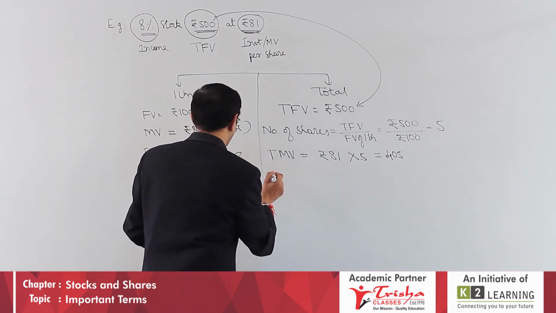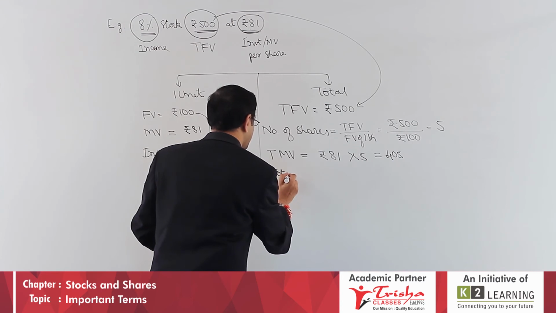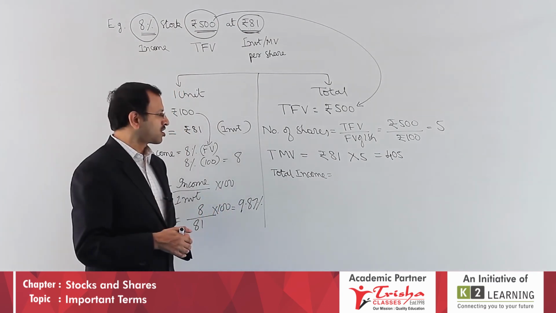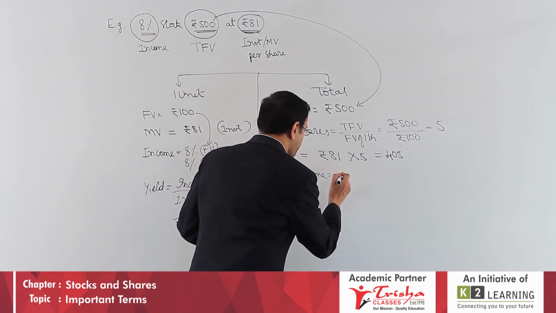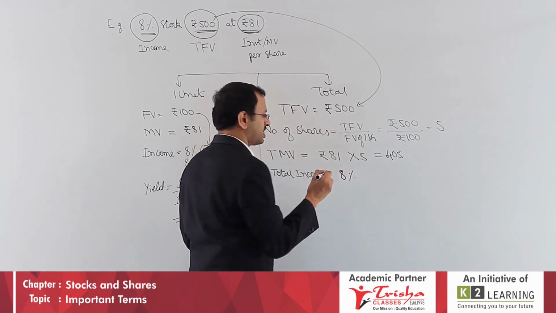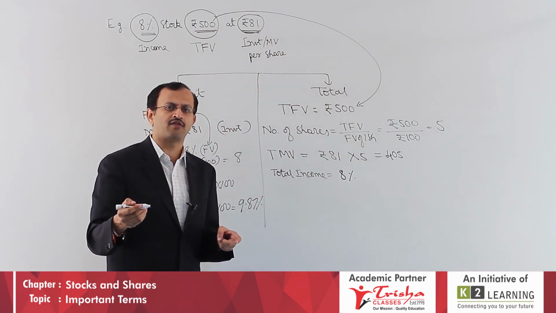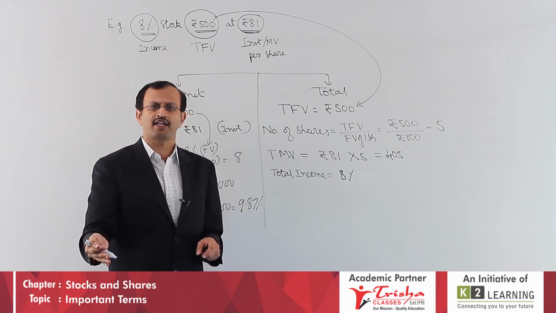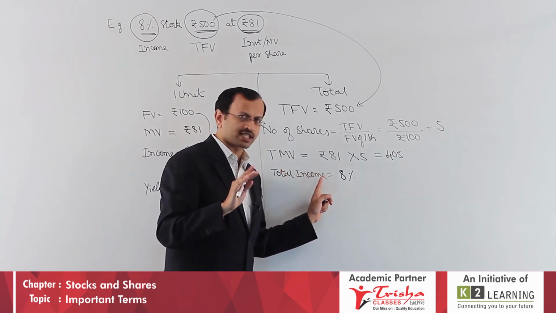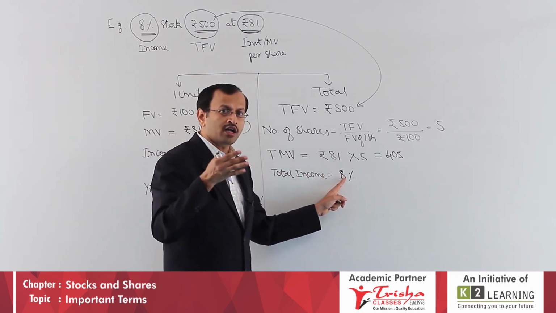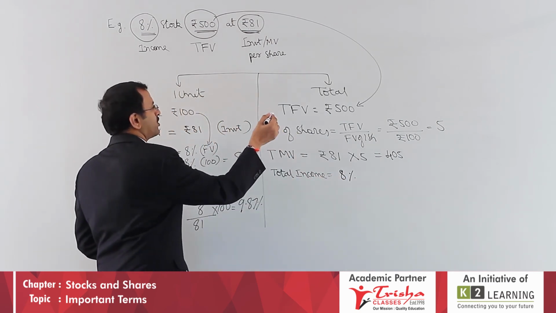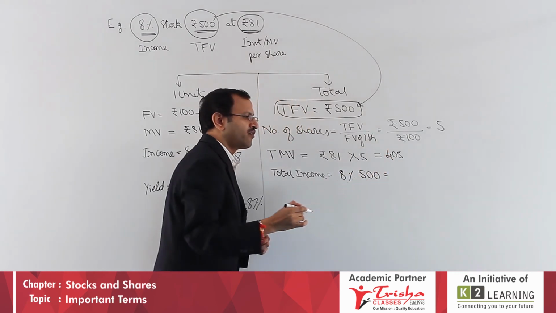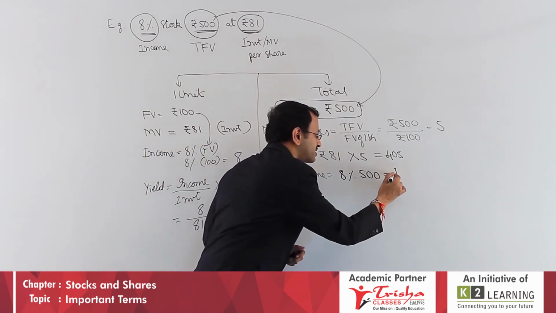Last one, can we do income? What is the total income? Total income is equal to 8% on... Income is given as 8%. Students, can you tell income is calculated on what? Entire chapter I will ask you only 2 or 3 questions. Income calculated on what? What is market value? What is face value? Note that income is calculated on face value. 8% is given. On what? It is always on face value. So total face value 500. 8% on 500, which if you work out, you will get 40 rupees.